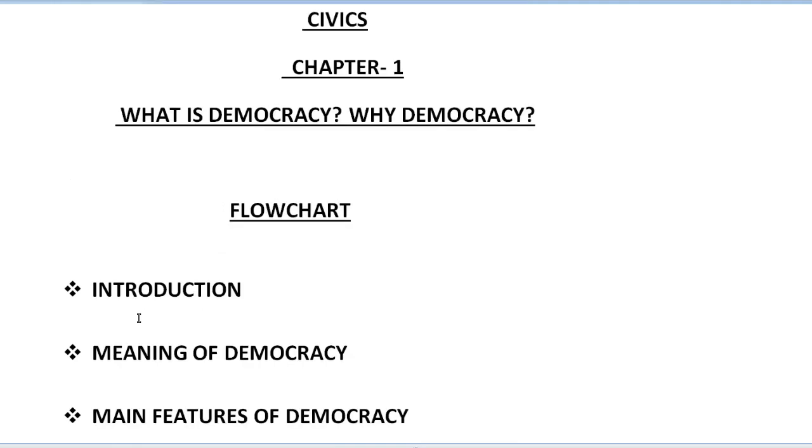In the introduction we know that in this chapter we will study what is true democracy and why most of the countries are becoming democratic day by day. Second is the meaning of democracy. Democracy in simple words is described as a form of government in which the rulers are elected by the people. This definition makes one thing very clear, that rulers in a democracy are elected by the people. In the words of Abraham Lincoln, the 16th president of the USA, democracy is the government of the people, by the people and for the people.